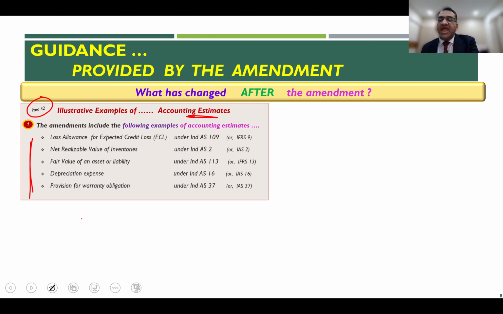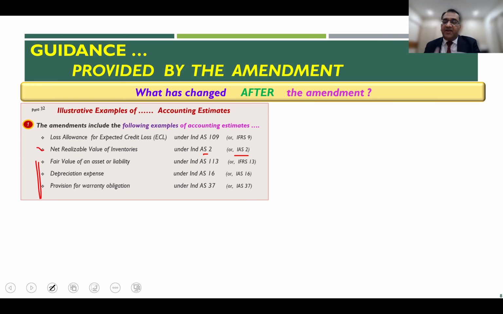If you are recording the loss allowances for expected credit loss, the piece which I said, the provision for bad debts, under Ind AS 109 or IFRS 9, that is an example of accounting estimates. In the same way, if you are valuing inventory at cost or NRV, whichever is lower, under Ind AS 2 or IAS 2, this is also an example of accounting estimates.